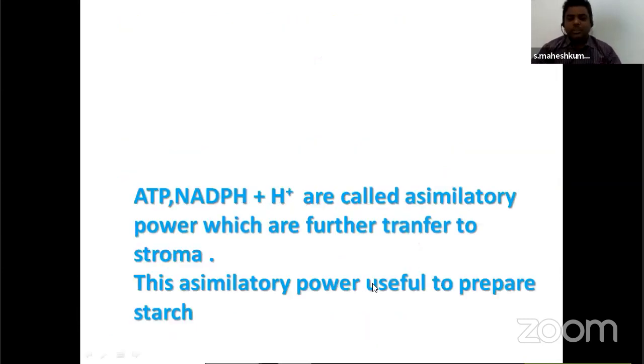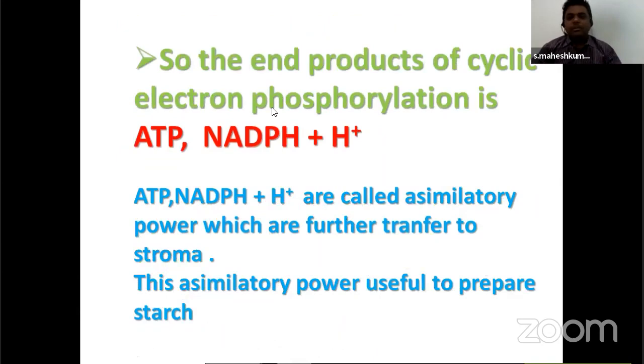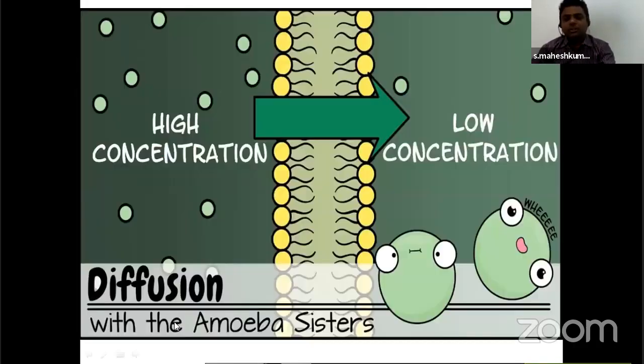This is a note for you. So the end products of non-cyclic electron phosphorylation are ATP and NADPH. ATP and NADPH are called assimilatory power, which are further transferred to the stroma to prepare starch. This is a note for you.